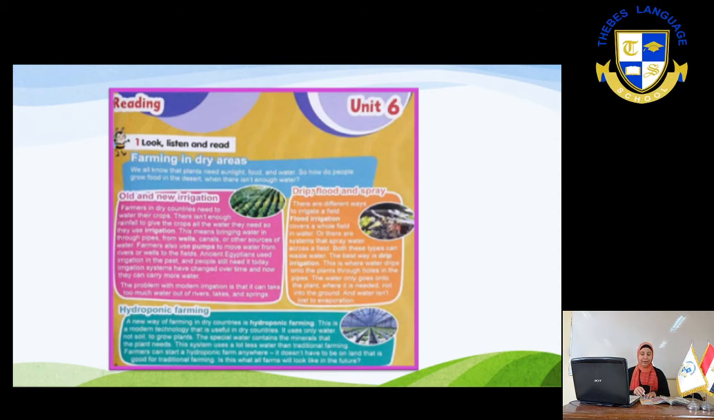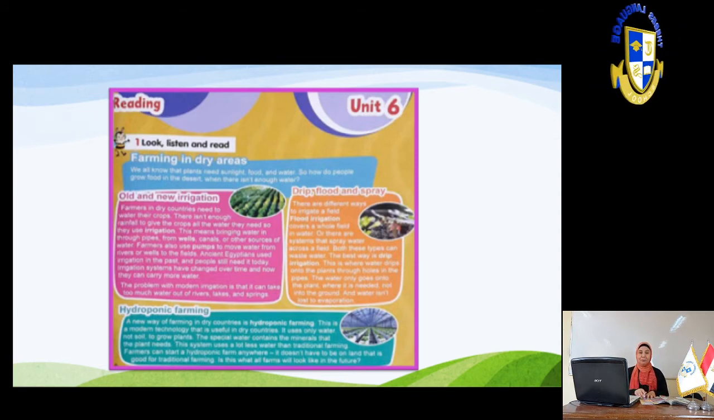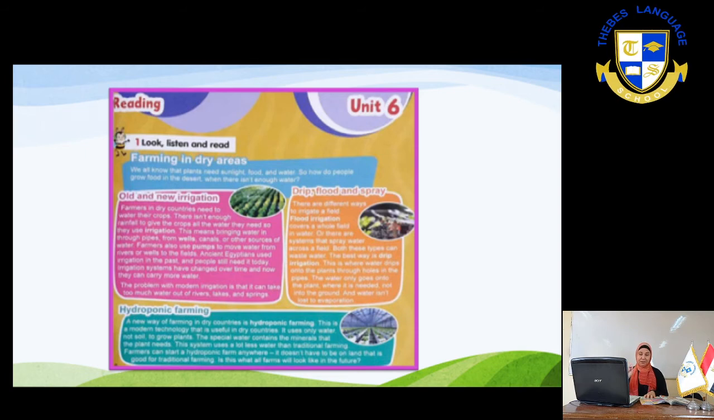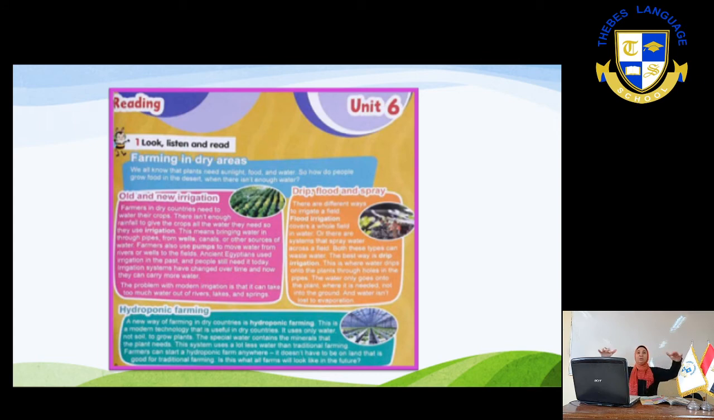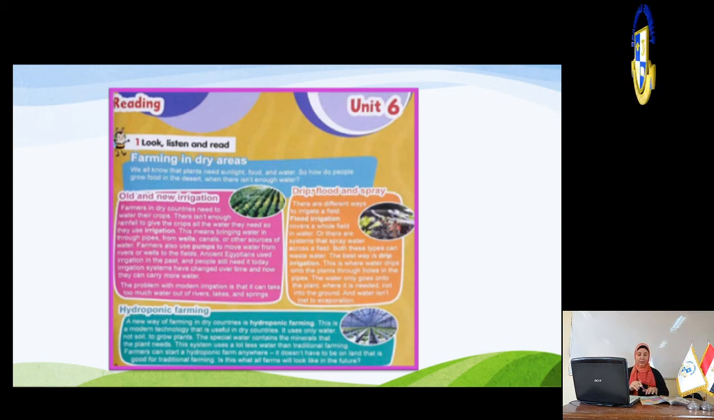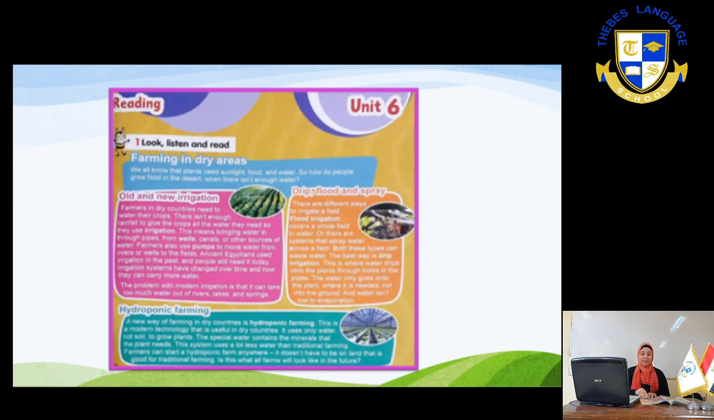About the orange square here, we have drip, flood, and spray. This is a way of irrigating the plant. There are different ways to irrigate a field, a place we plant the crops in. Flood irrigation covers a whole field in water. This is the flood irrigation, okay? Or there are systems that spray water across a field, like spraying, you know that? Both these types can waste water. This is the flood and spray waste water.